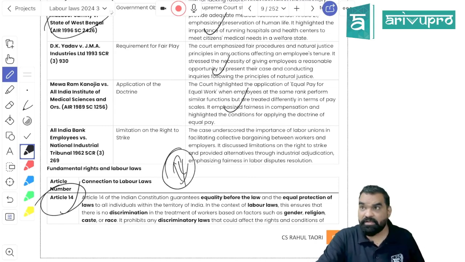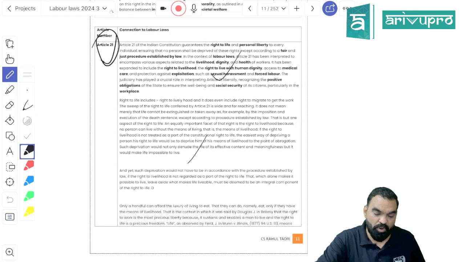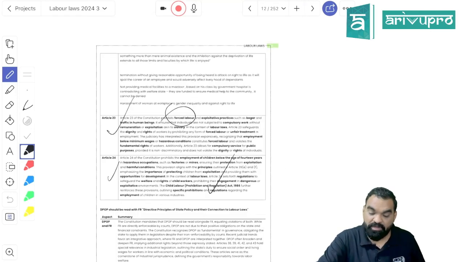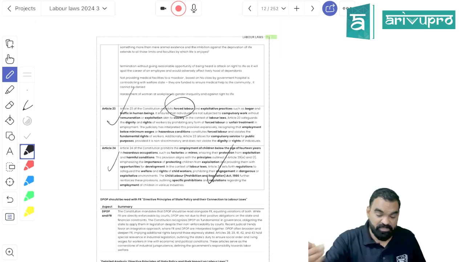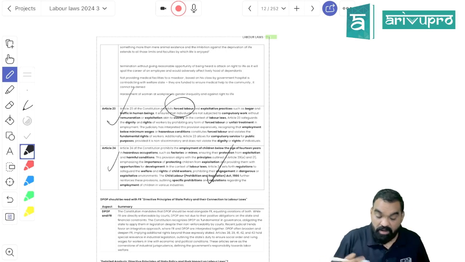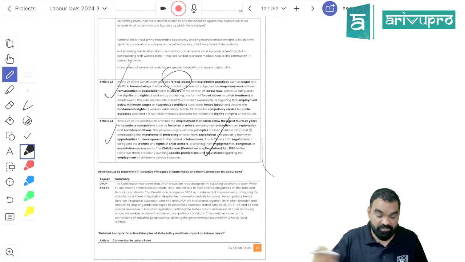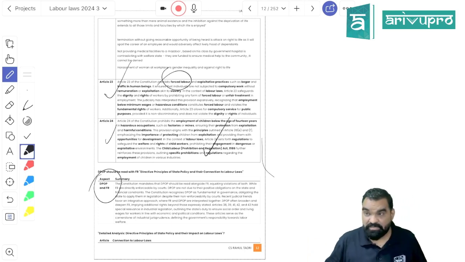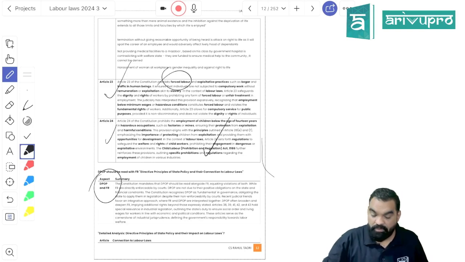Article 14, that is equality before law and equal protection of law. Article 16, equality in public employment. Article 21, right to live with dignity. Article 23 is dealing with any kind of forced labor or prison labor is a punishable offense. Article 24 is dealing with child labor: child labor is not prohibited, it is permissible but prohibited in hazardous employment, factories and mines.